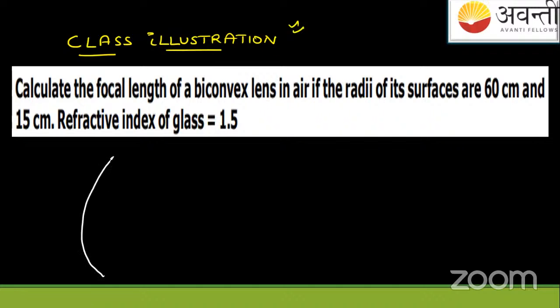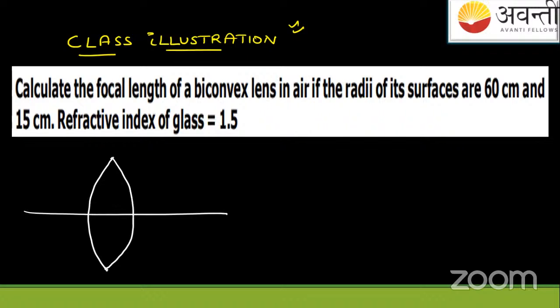A biconvex lens is like this. Surfaces are given as 60 centimeters and 15 centimeters. 60 centimeters is for this one. This is the radius of curvature of the first surface, and this is R2, that is 15 centimeters. The refractive index of the lens is 1.5.